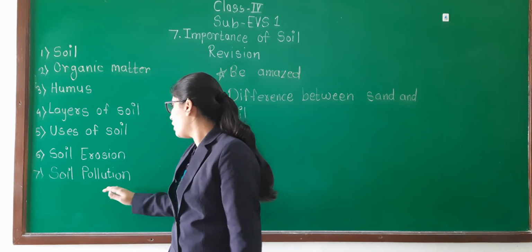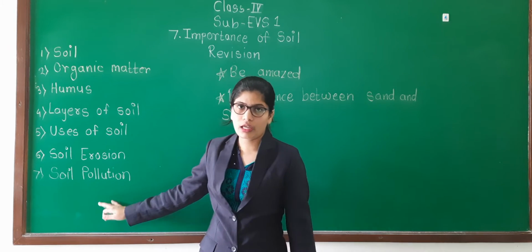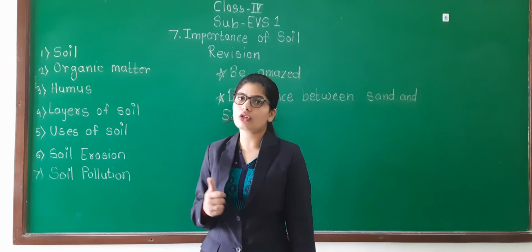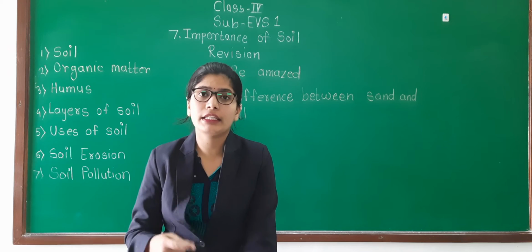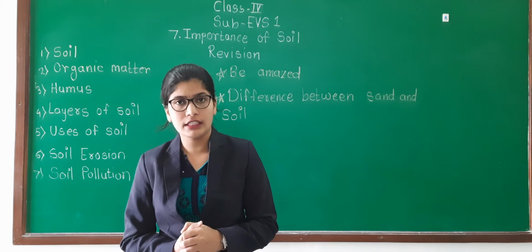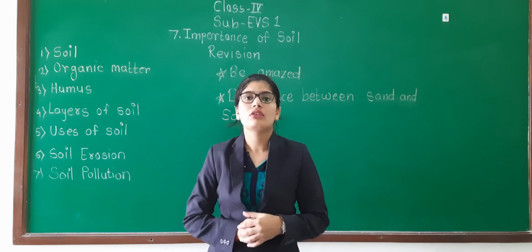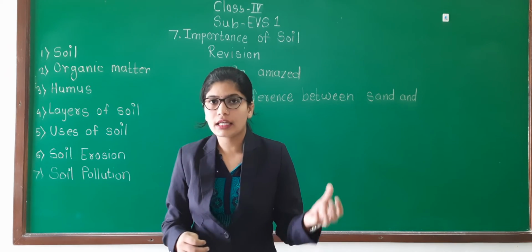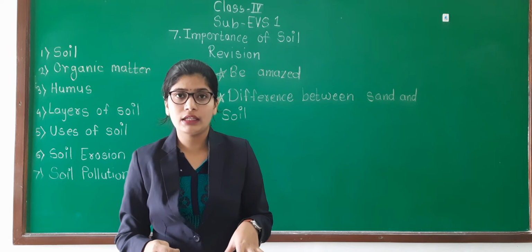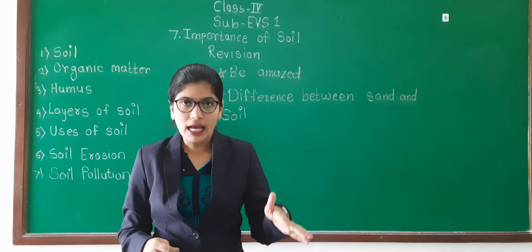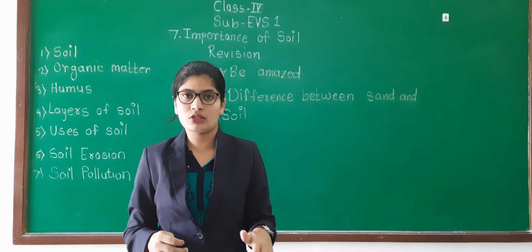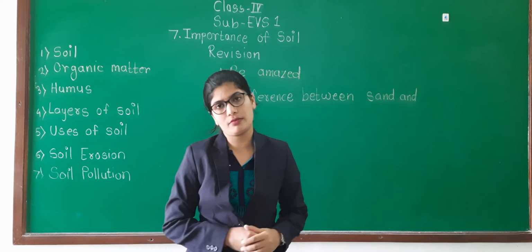So that is the cause of pollution. Okay, the pollution of soil means soil is polluted by many things, like human activities. Directly we are throwing plastics and all in the soil. So that plastic is not mixed in the soil properly. Understood? That plastic remains as it is in the soil and decreases the quality of soil.